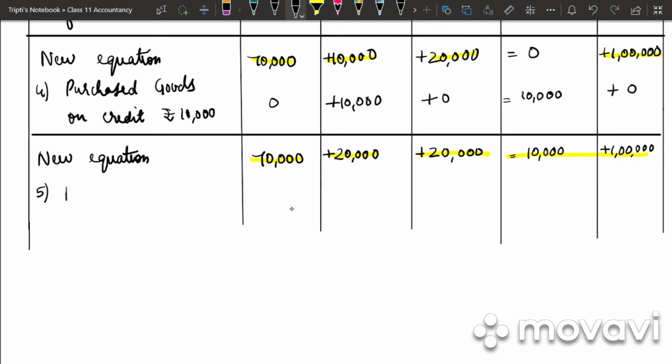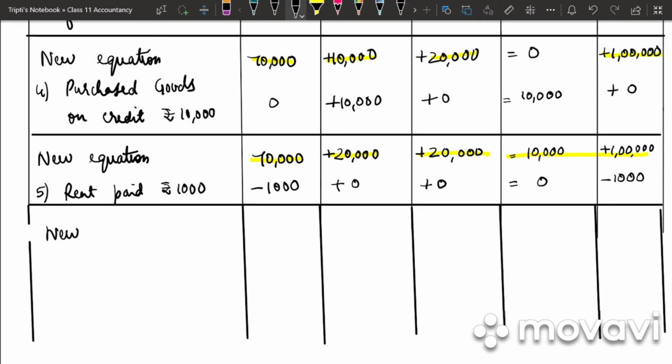Next we have the fifth one. Rent paid rupees 1,000. So when we are paying rent, our cash is reducing. क्यों? हम किसी को पैसे दे रहे हैं. So it is minus 1,000. No changes in stock and no changes in furniture. Creditors are 0. Capital को क्या हो रहा है? Capital is reducing by 1,000. Because मैंने आपको rule पढ़ाया था ना, whenever there is an expense, our capital will reduce.